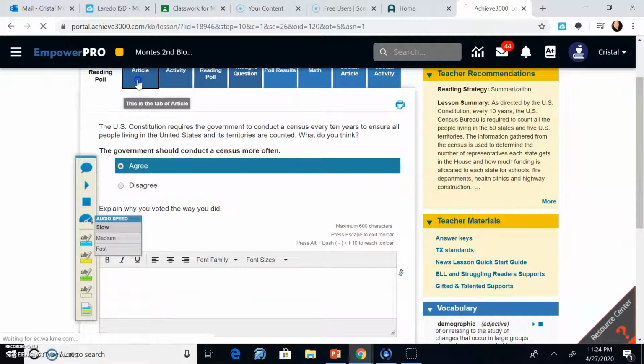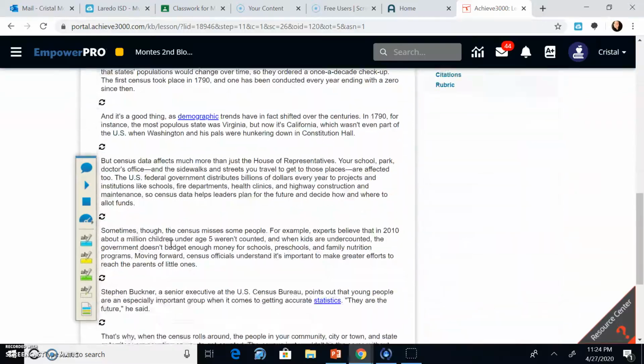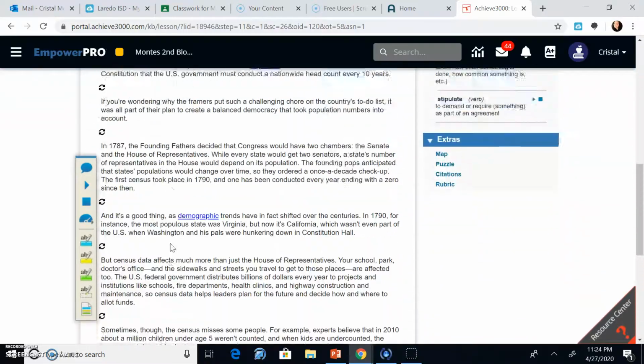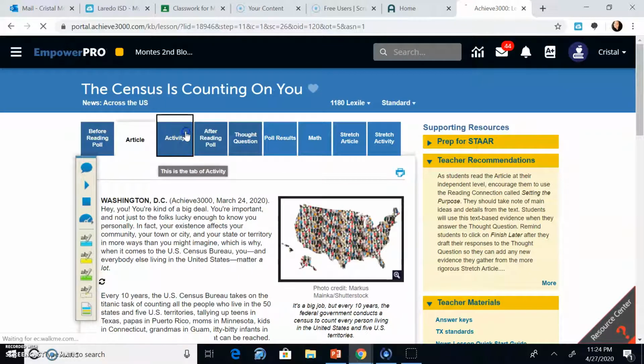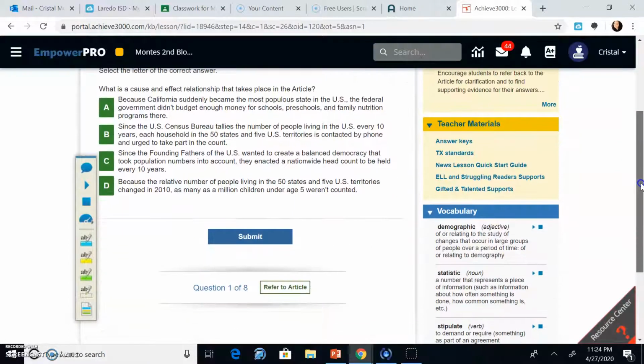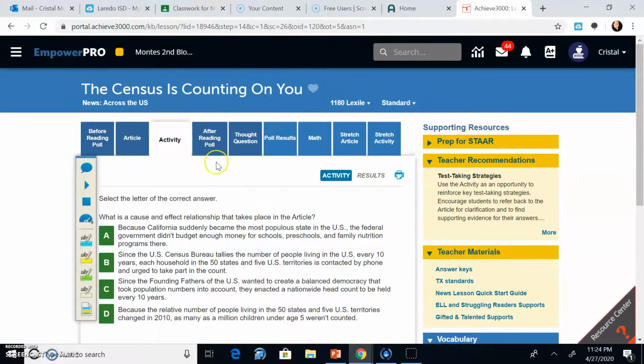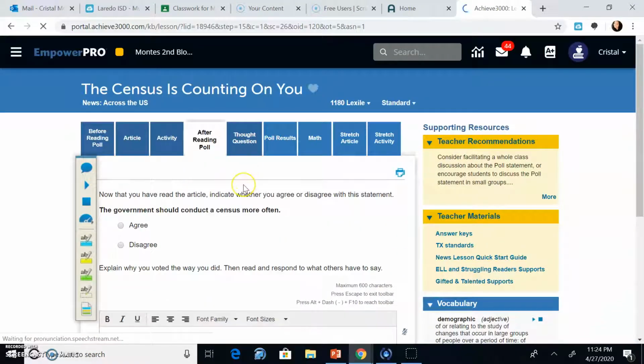Okay. Then we have the actual article, The Census is Counting on You. Remember, look at the text features. They do have a map of the United States. On the bottom, it gives us information on it, and then you would begin to read your article. So once you read your article, you move on to your activity. Here is the activity. You do have multiple choice questions. You have 8 questions that you are to answer. Once you have submitted your answers, you go to the next one, excuse me, to the after reading poll.